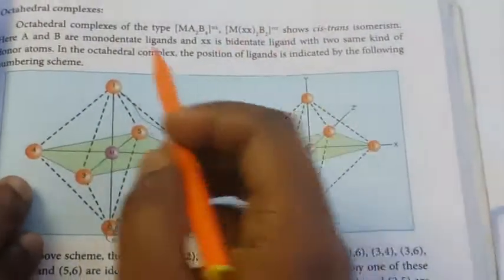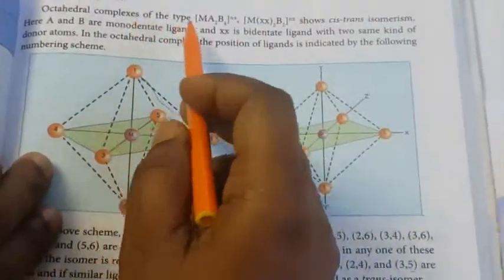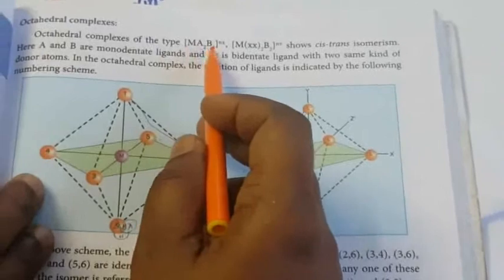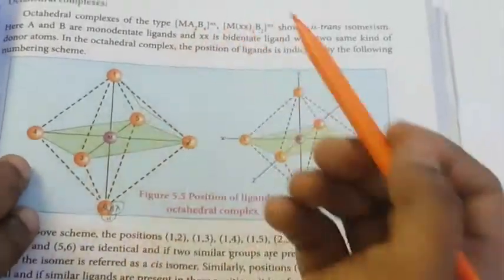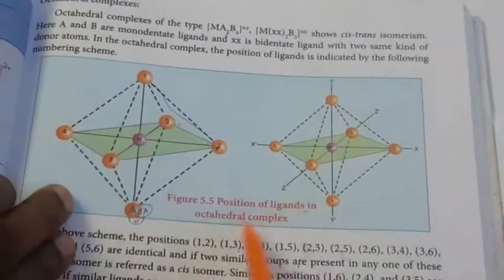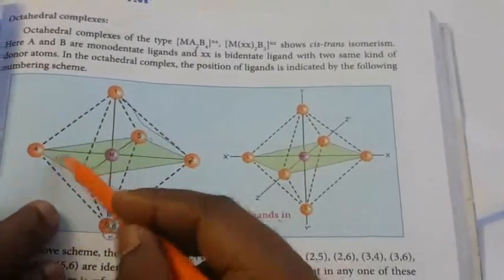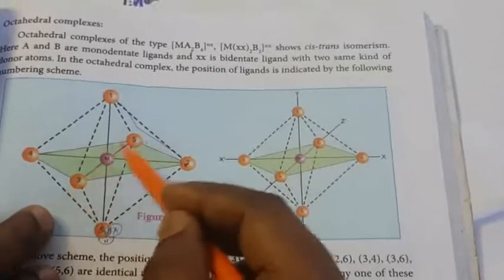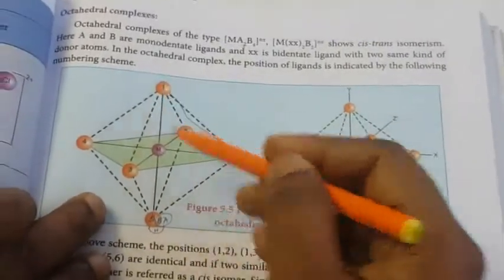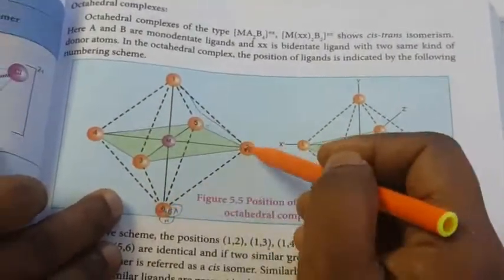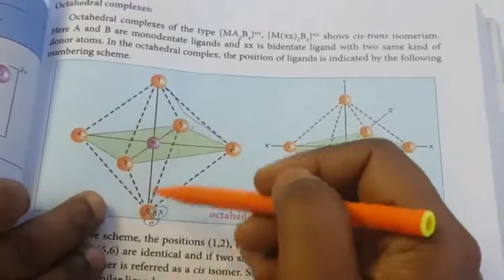Next is the octahedral complex. What is meant by an octahedral complex? The octahedral complex type is MA2B4, and this is another type. See the diagram, this is the position of ligands in the octahedral complex. This is the diagram of the octahedral, and the ligand positions are 1, 2, 3, 4, 5, 6.